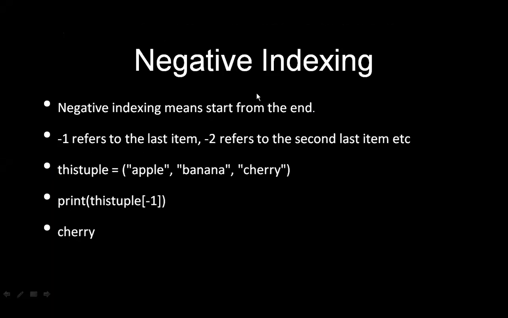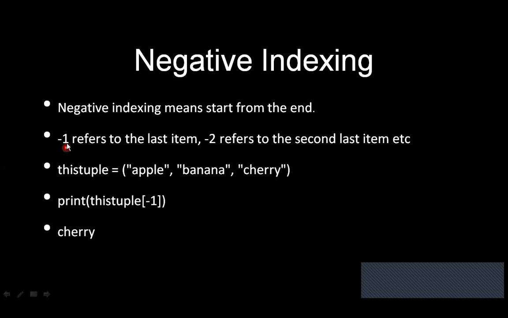So with the help of negative indexing also, we can access the elements that are present in the tuple. Here you need to understand what we mean by negative indexing. What will be the starting value? First of all, you need to understand that the starting value in negative indexing is specified as -1.